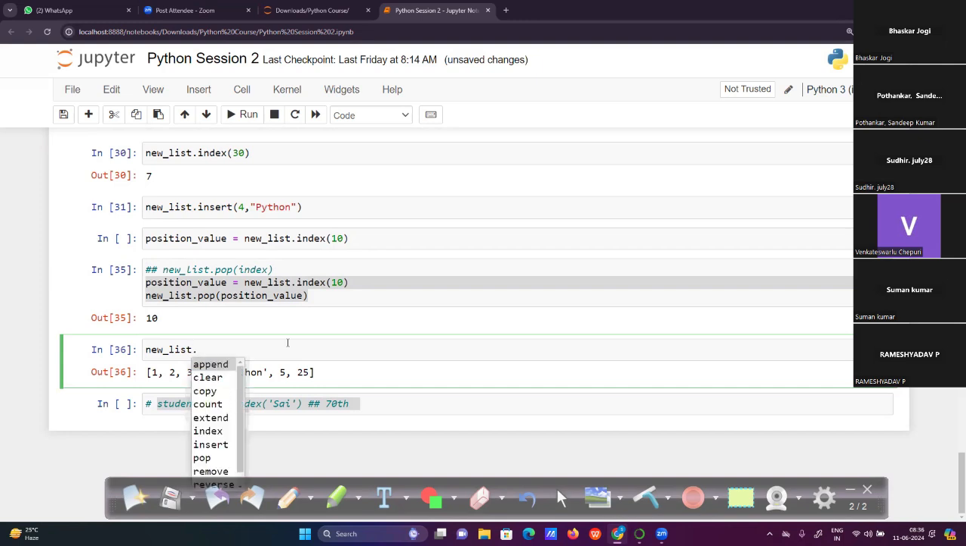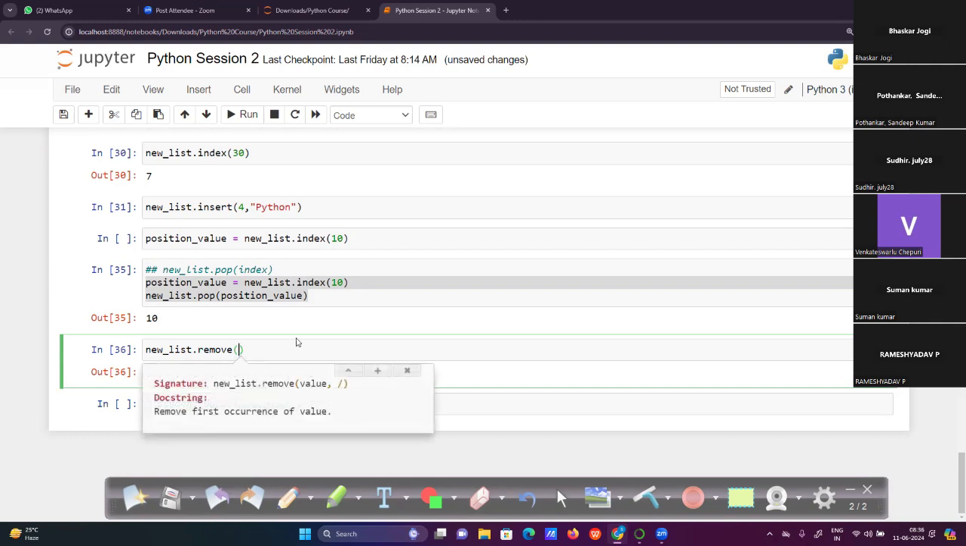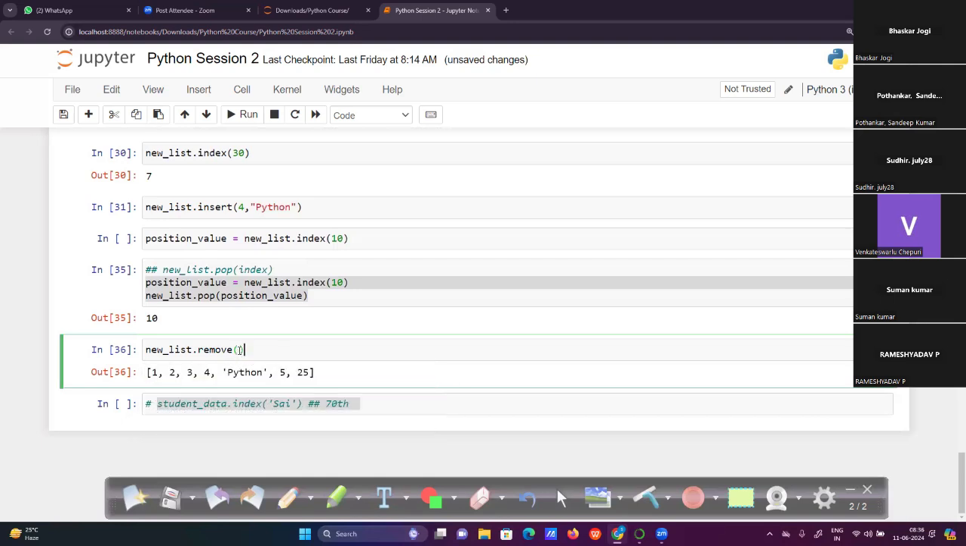What is the next step? We have remove. So what will it do? New list dot remove value removes the first occurrence of the value. Here we have 1 2 3 4 5 4 Python 5 2 5, right? It will remove the first occurrence value. For example, we may have 5 three times. At that moment, it will remove the first one.